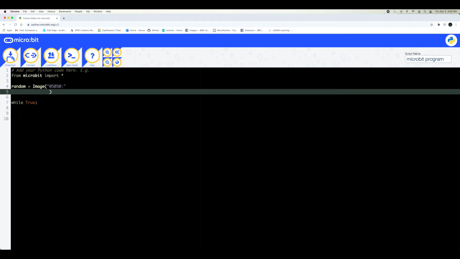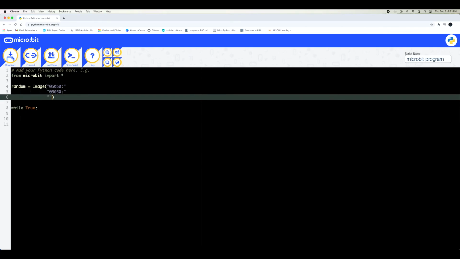After the colon, we press enter and get back to where we started. Then I write 05050 and a colon, and another enter. We're going to do this for five lines in a row.